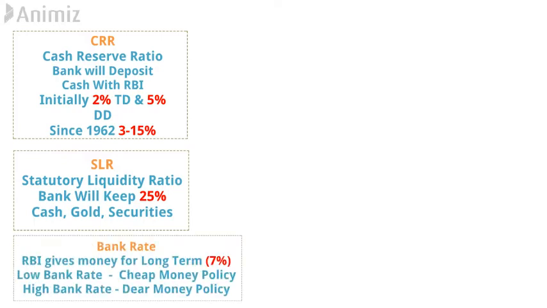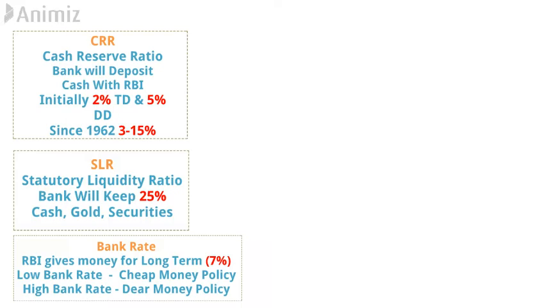Third, bank rate. The rate at which Reserve Bank of India gives money to commercial banks for a longer period of time. Longer period of time is the keyword which you need to keep in mind. It is generally 7%. Whenever there is a low bank rate, then it is considered as cheap money policy.